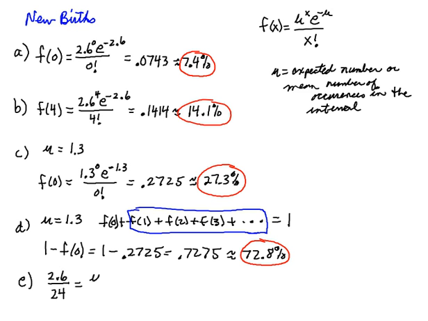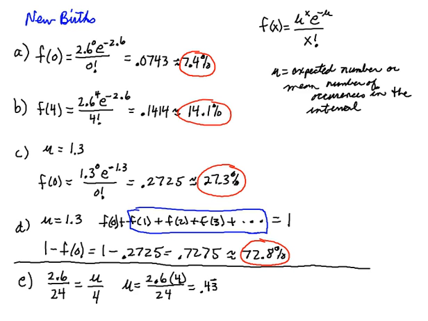And I'm looking for the average number in 4 hours. So I can actually just set up a proportion here and then calculate mu equal to, remember the cross product, 2.6 times 4 divided by the 24. And I actually get a 0.433333 value for mu. So in E, my mu value has changed.